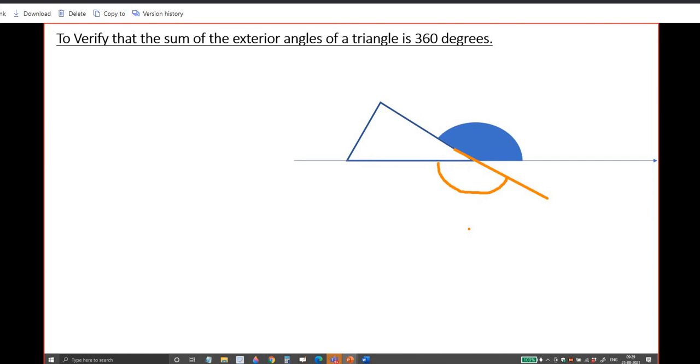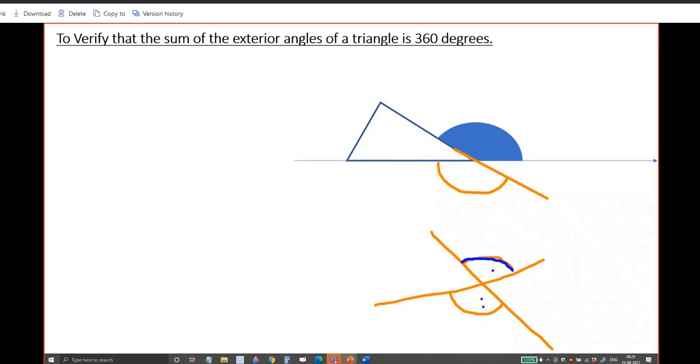But what can you say about that orange angle and the blue angle? Both are exterior angles. Some 2 lines are intersecting, right? Yes, sir. Here it is blue. Here it is red. What do you call these 2 angles?